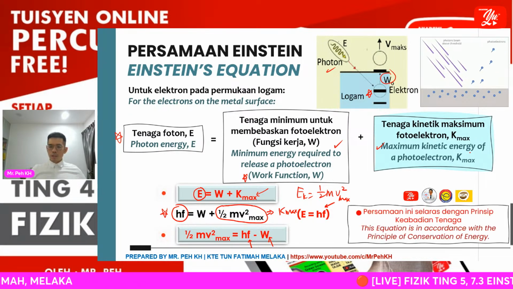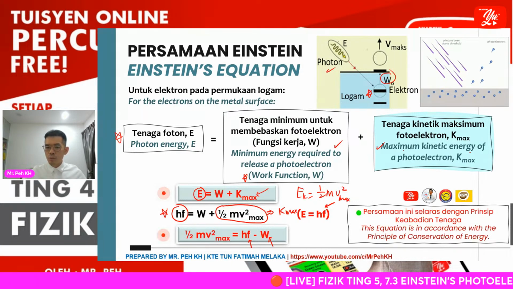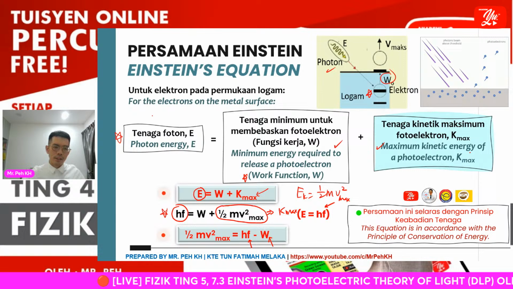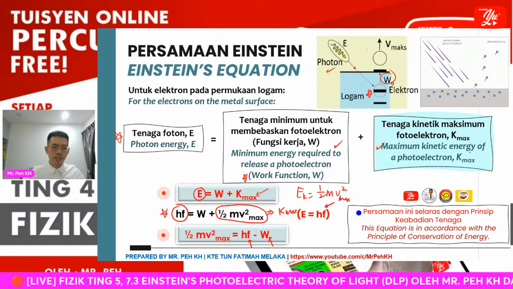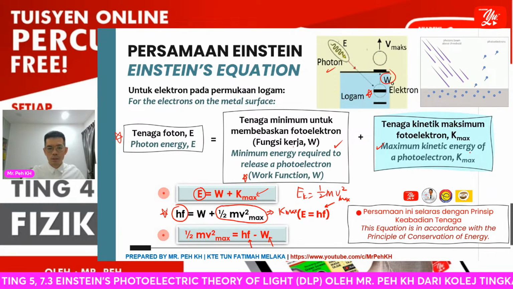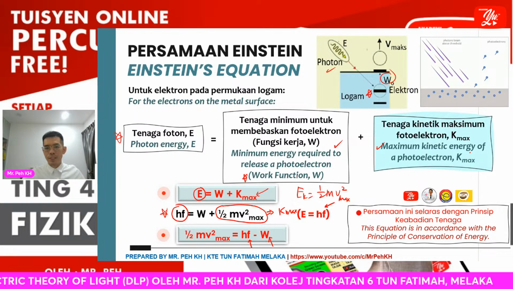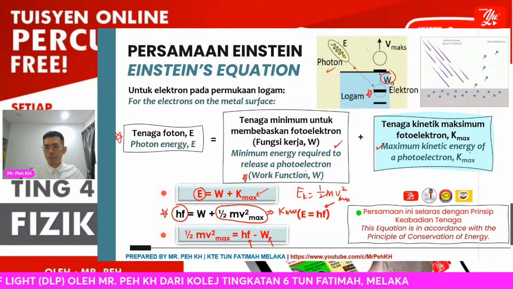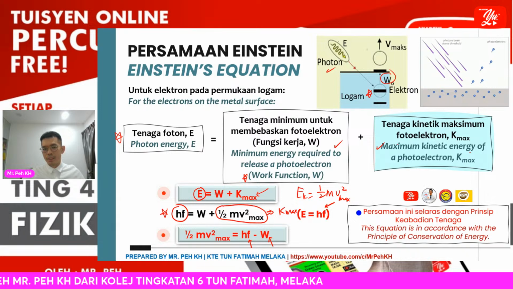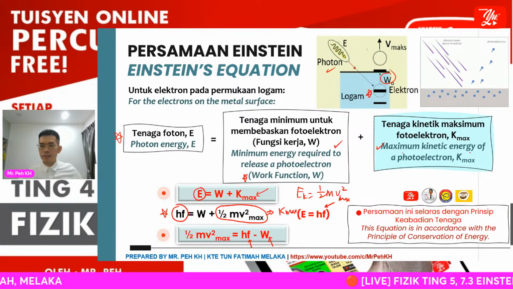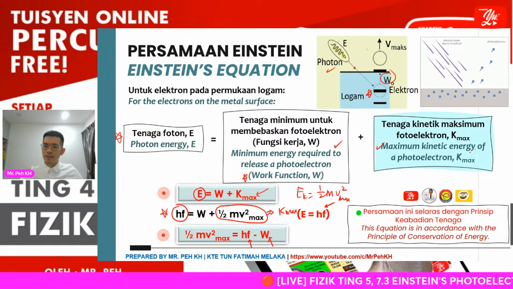Okay, so this equation is in accordance with the principle of conservation of energy. The energy provided by the photon energy will be used as the work function for the electron to overcome the metal bond, and the extra energy gained from the photon energy will be the maximum kinetic energy gained by the photoelectron.